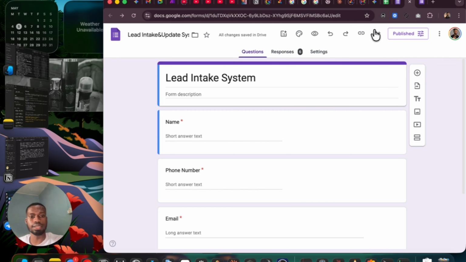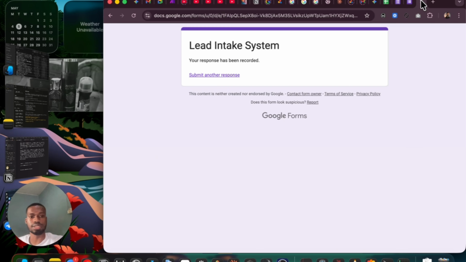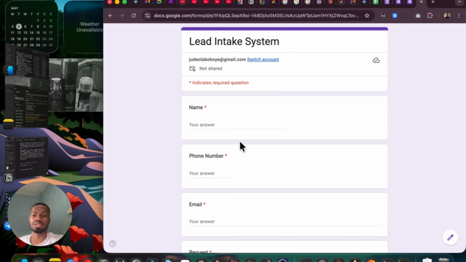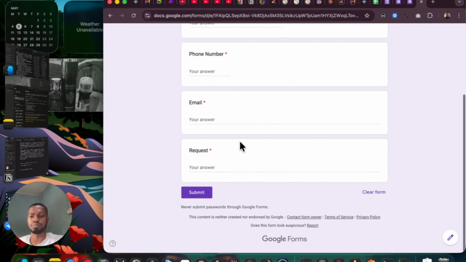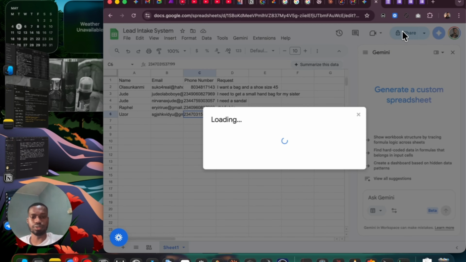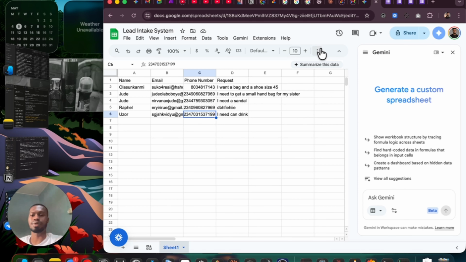I'm going to attach the link to this form as well, so you'll be able to fill this form and test run it multiple times by yourself. And I should add you to this as well, so you also have access to always see the spreadsheet while you are trying it out. So we have from 5 to 6 now.